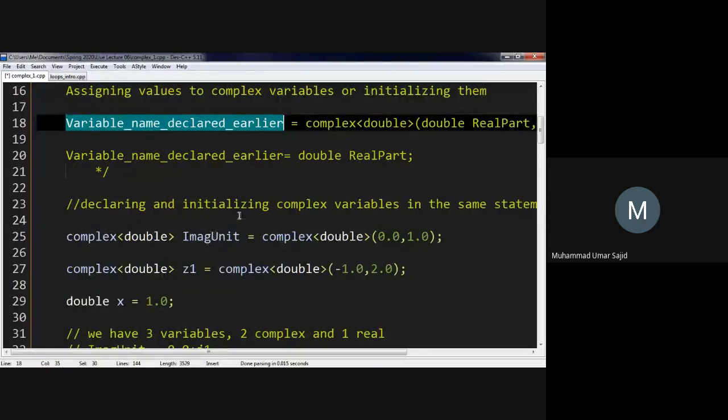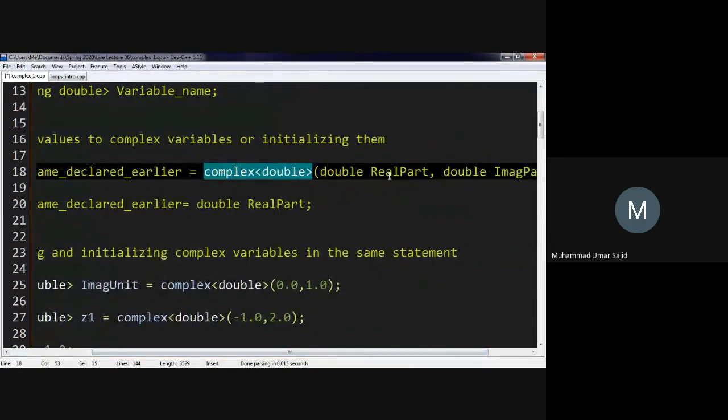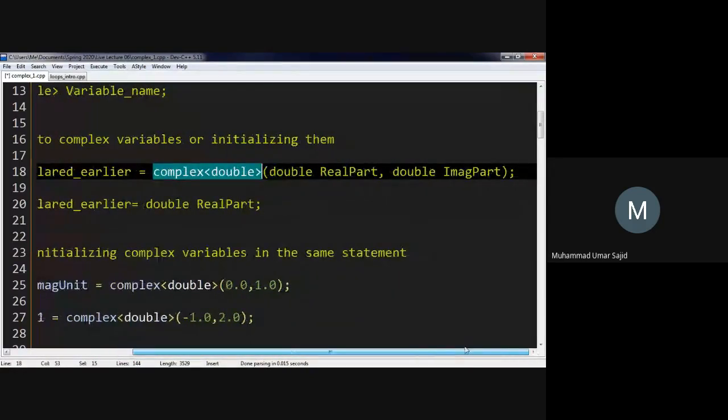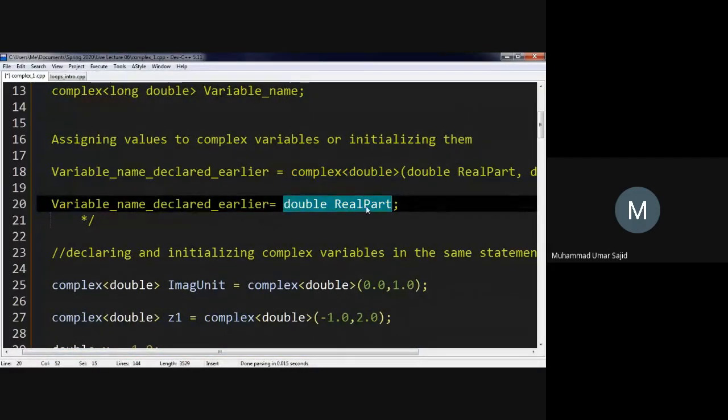Let's call it result or p or whatever, or temp. And then this is important: you have to write complex double here again. You have to write complex double, and then in round brackets you have to write the real part as well as the imaginary part, separated by the comma. If you just write a number, that will be assigned to the real part only. That will not be assigned to the complex part.